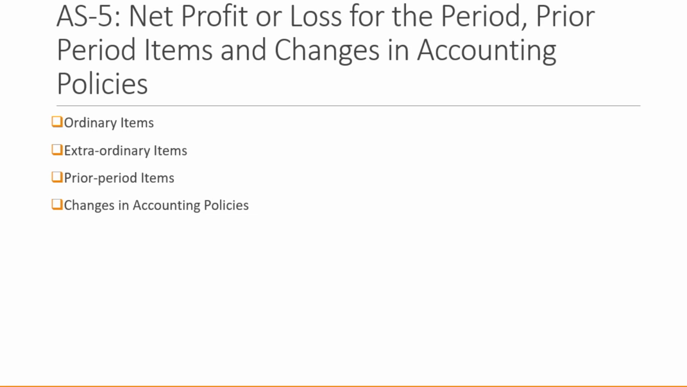Accounting Standard 5: Net Profit or Loss for the period, prior period items and changes in accounting policies. In this section we go through what is an ordinary item and what is an extraordinary item. We'll also see what is a prior period item and changes in accounting policies. So first is ordinary items.